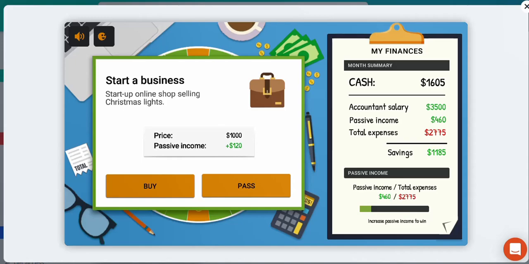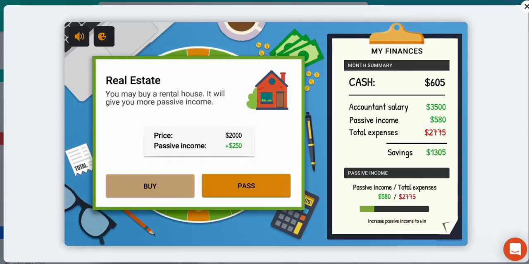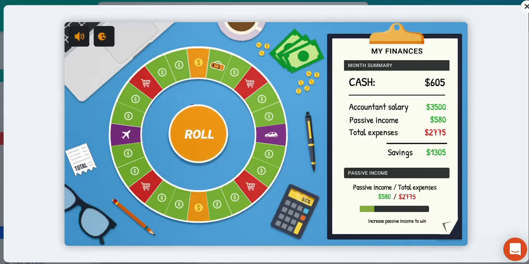So cash-wise, I've got $1,605 US. Can I invest in this business? Of course I can. I'm not going to give up this opportunity. I'm going to buy. So cash has gone down again, but you can see passive income continues to increase. Okay, real estate again. Unfortunately, we don't have enough money. We have to pass.